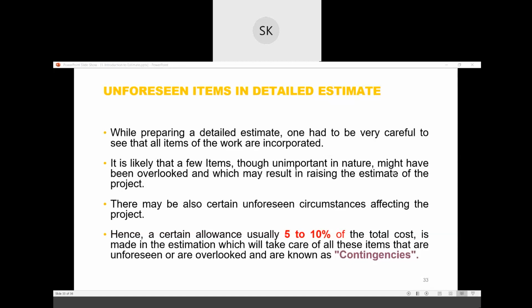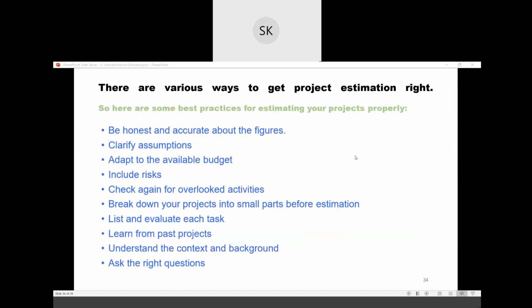So we used to take some percentage, 5 to 10% of the total cost, as contingency. So for all the unforeseen reasons, unforeseen items, we used to take extra care. What we do, we take 5 to 10% of the total cost in addition to the total to get the total cost of the project. Okay. These are the various ways to get project estimation, right?